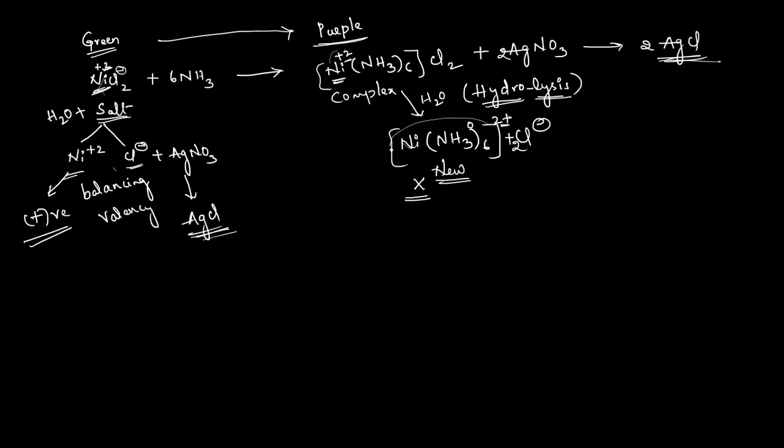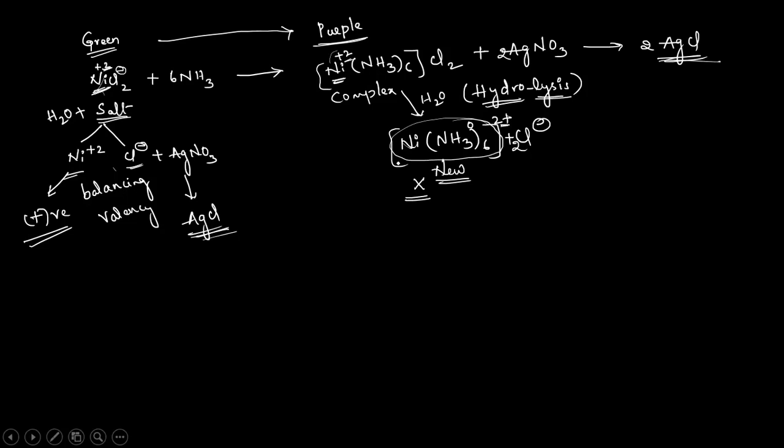Whatever is inside the square bracket acts as one entity, one ion only. So it has completely new physical and chemical properties, different from the constituent ions or molecules like nickel and ammonia. So this is about the coordination complexes.